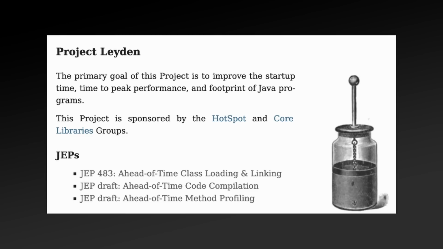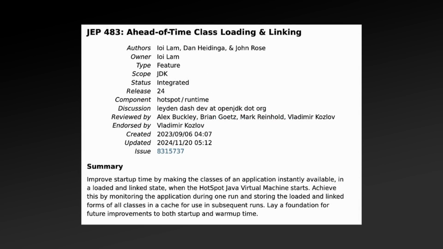So we have explored the current state of JVM startup. What does the future hold? Well, in truth, this is a very exciting time for JVM startup, with it undergoing some of its most substantial changes in years. Most of these changes are being done as a part of Project Leyden, an OpenJDK project that is looking to improve the startup, time to peak performance, and reduce the footprint of the JVM. The first of the Leyden JEPs that will be incorporated into a major JDK release, in fact JDK 24 coming out in March of 2025, will be JEP 483, ahead-of-time class loading and linking, which of course we just covered in this video.